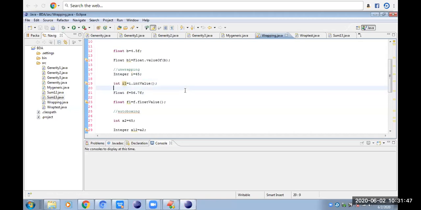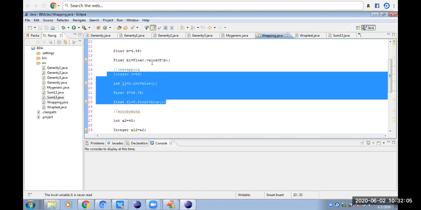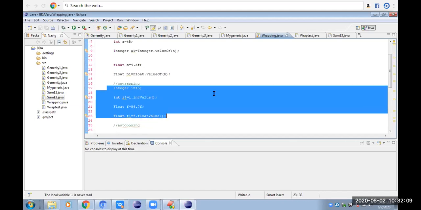Okay, conversion of objects to primitive data type values. Similarly, for the float also. For the float, we are creating an object f, and that object is converted to the ordinary variable f1. This process is called unboxing, sorry, unwrapping. This is the wrapping and this is the unwrapping.